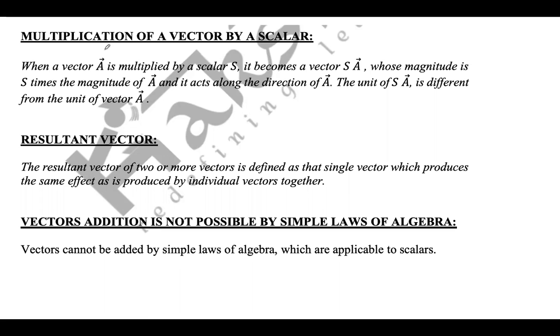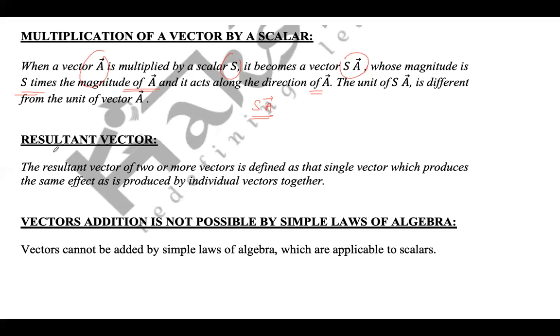So when a vector A is multiplied by a scalar S, it becomes a vector SA, whose magnitude is S times the magnitude of A, and it acts along the direction of A. The unit of SA is different from the unit of vector A, right? So SA का जो unit है, that is different from the unit of vector A.